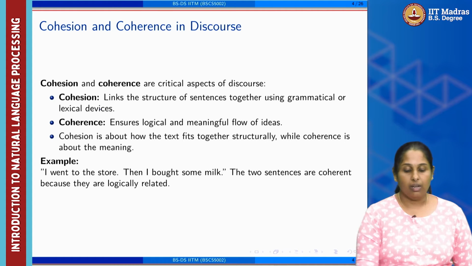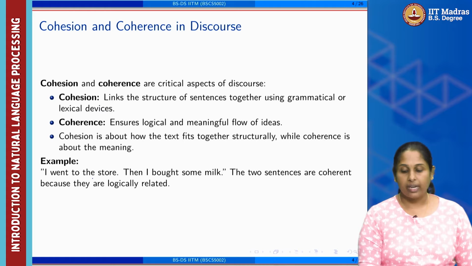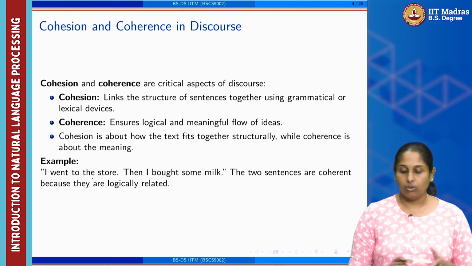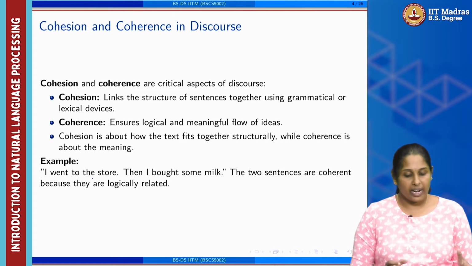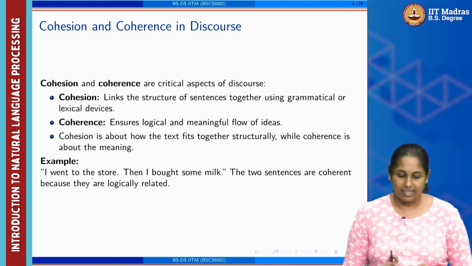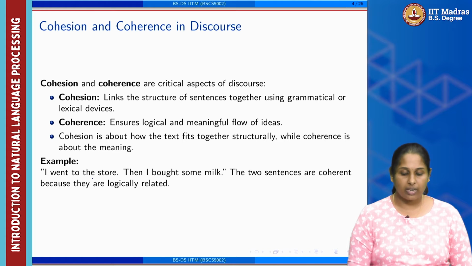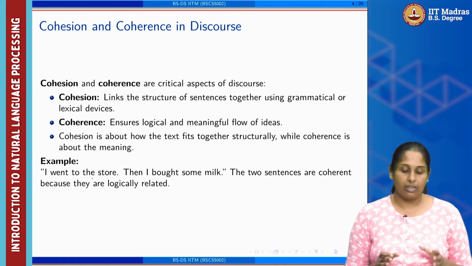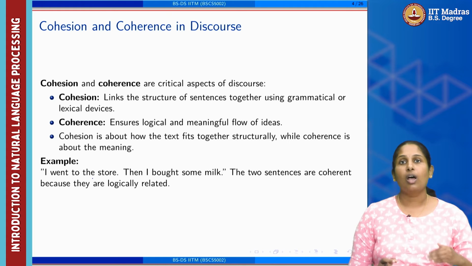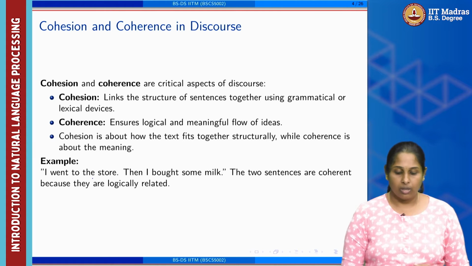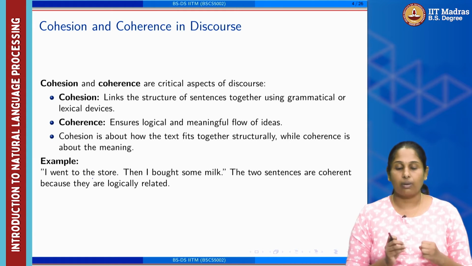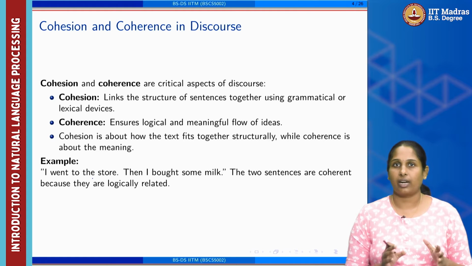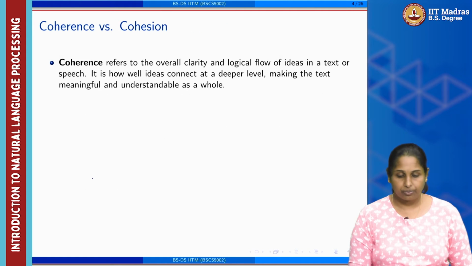For example, I went to the store, then I bought some milk. These two sentences are coherent because they are logically related. This coherence comes because there is an information flow: we know that we can go to the store and we can buy from the store, right. So this kind of coherence comes because of the discourse understanding across languages.